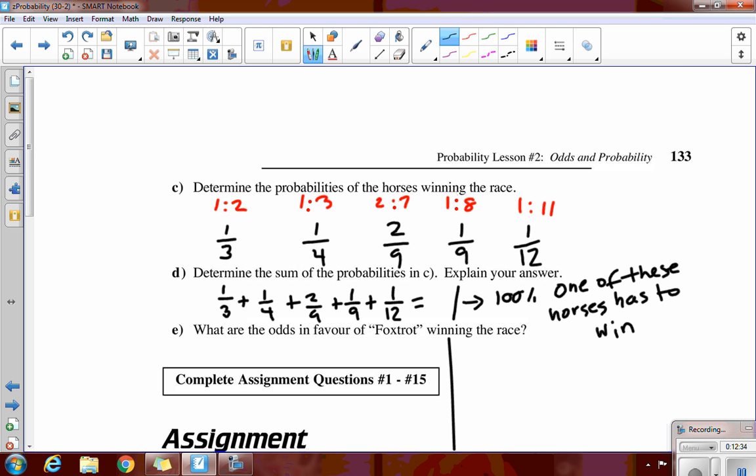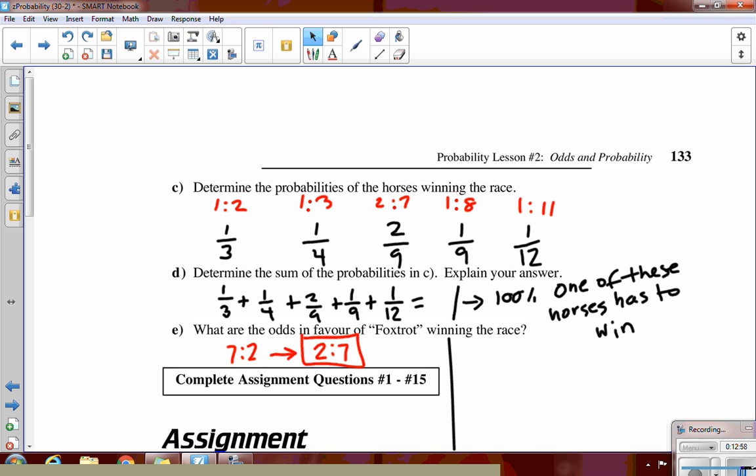Then it says, what's the odds in favor of Foxtrot winning the race? Well, Foxtrot's odds of losing were 7 to 2, so his odds of winning were 2 to 7. We've talked about this verbatim; we went over it and over it. Okay, so now we have some questions here on this assignment that you can rock through. We will get more odds coming up, but just get a handle on these next questions on these pages.